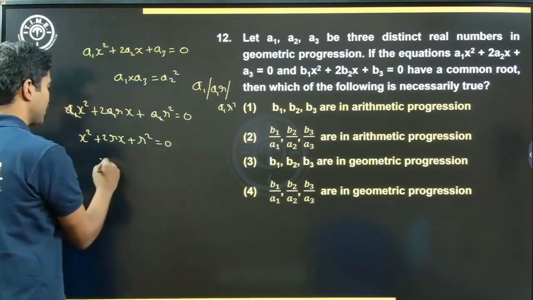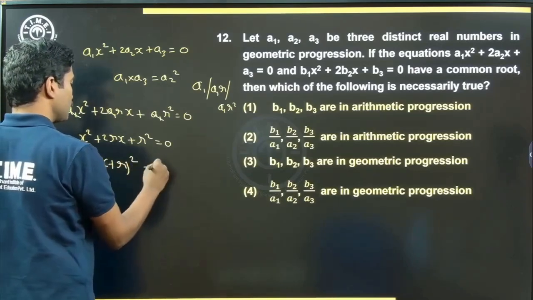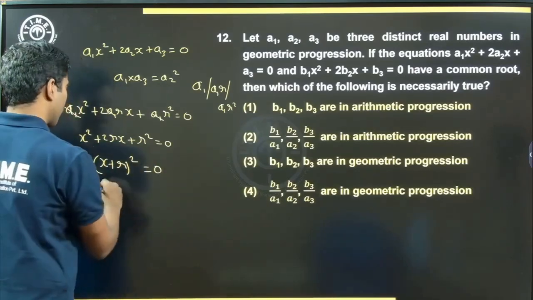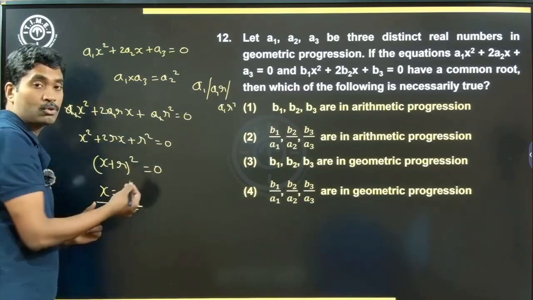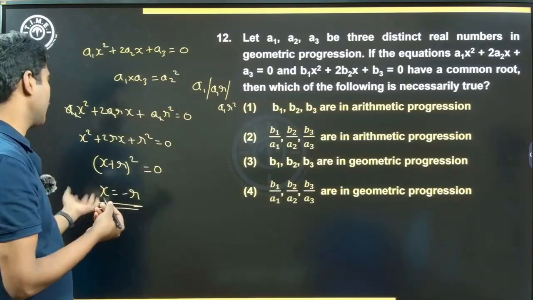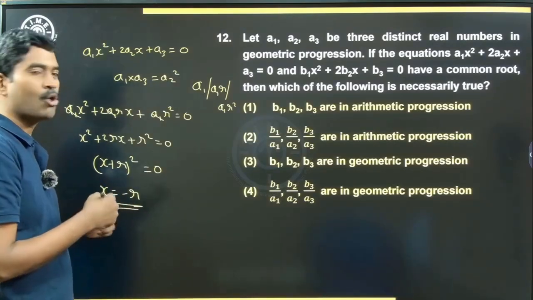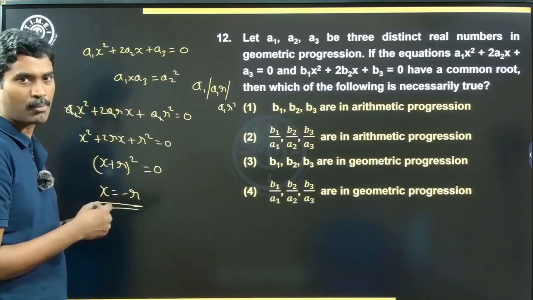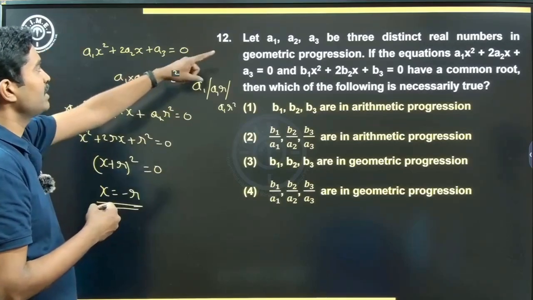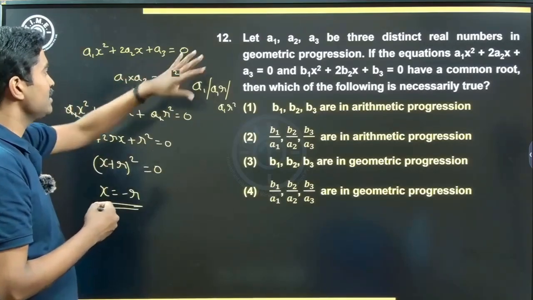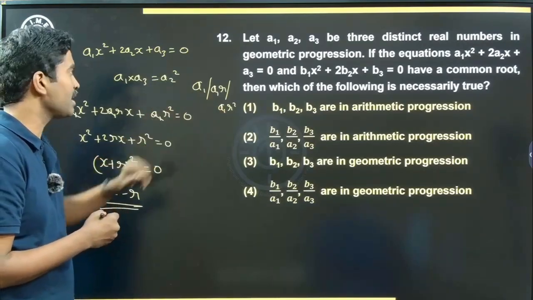Now what is this? This is nothing but x plus r whole square equal to 0. x plus r whole square equal to 0 means x is equal to minus r. There are two roots, but both of them are equal. x equal to minus r, where r is the common ratio of this geometric progression, right? Now, what do we have? a1, a1r, a1r square, these are the 3 terms.